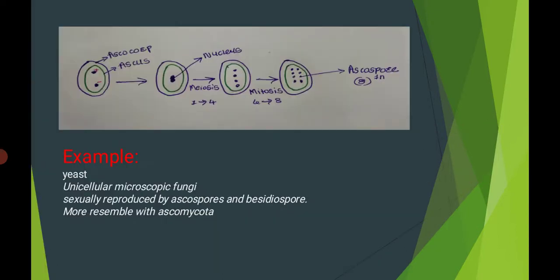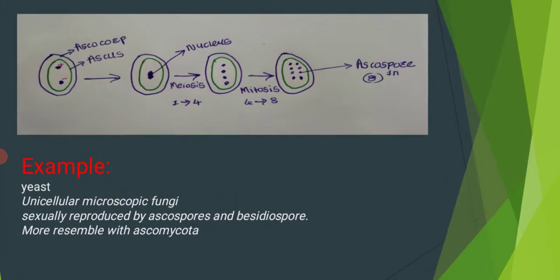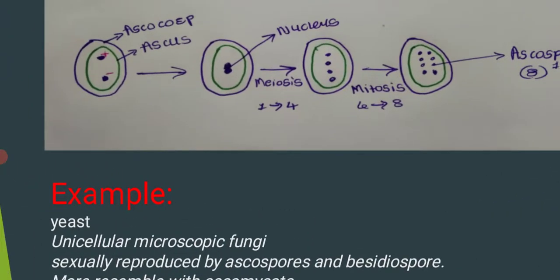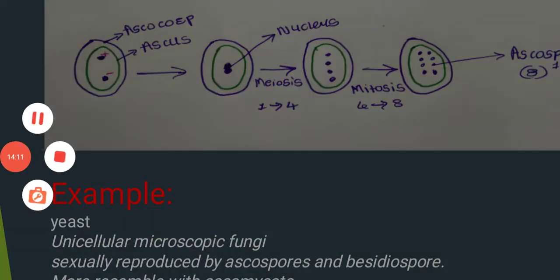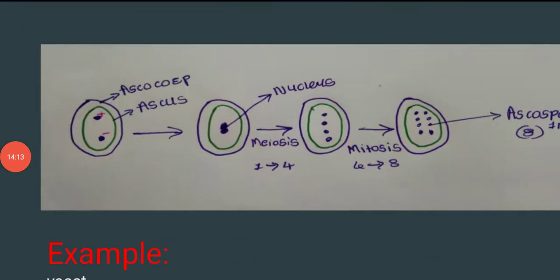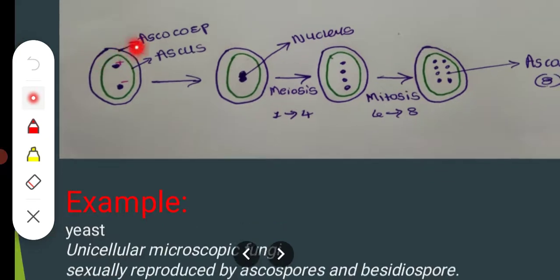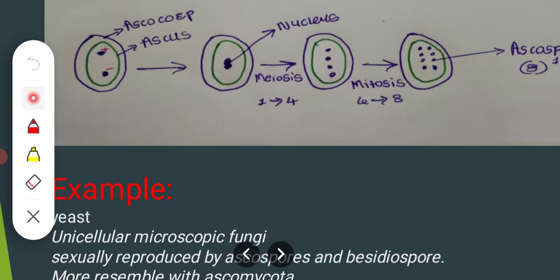In that picture, you can clearly understand how the ascospores form. This blue colored ring is the ascospore. This is the fruiting body. Ascospores are present, and the ascus is the sac-like structure present in the ascocarp. This is the ascocarp and this is the ascus.